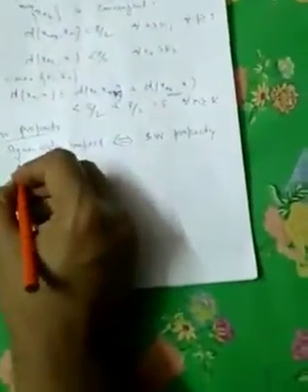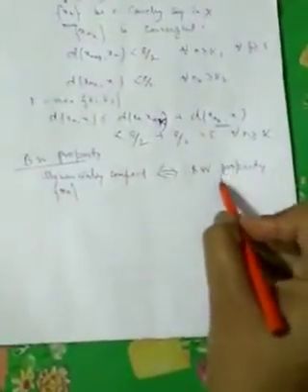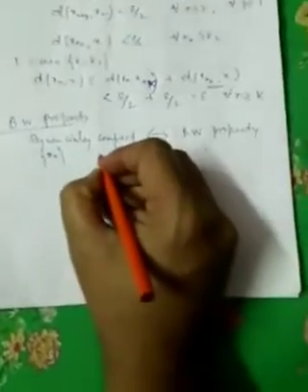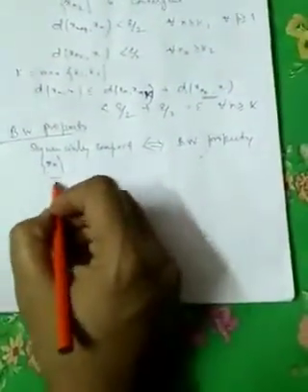So first we assume that the metric space is sequentially compact. We have to prove it satisfies the Bolzano-Weierstrass property. Bolzano-Weierstrass property means every infinite subset must have a limit point. So we consider a sequence.